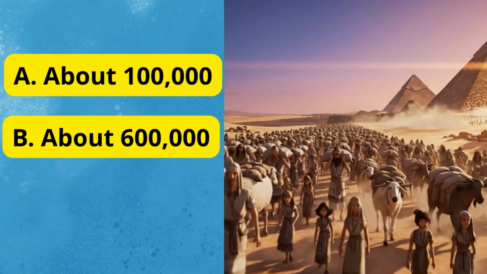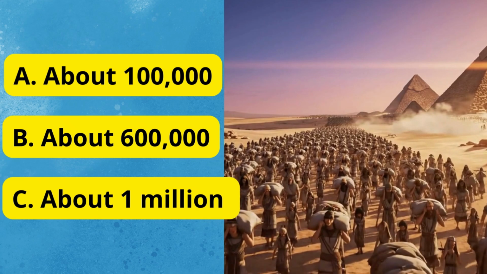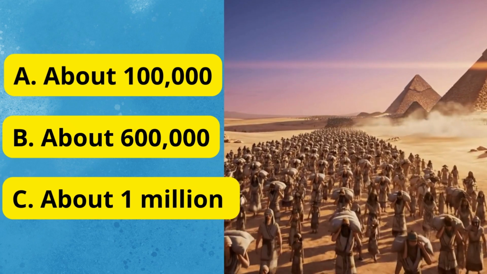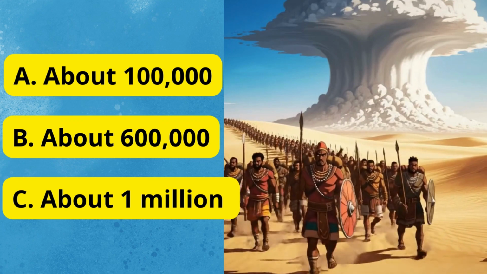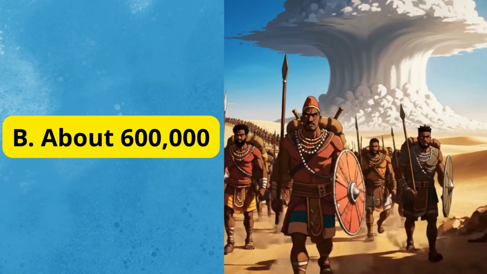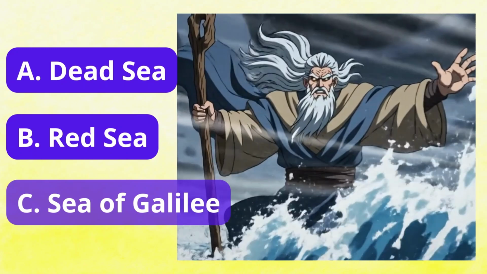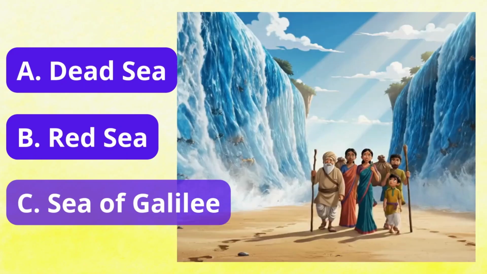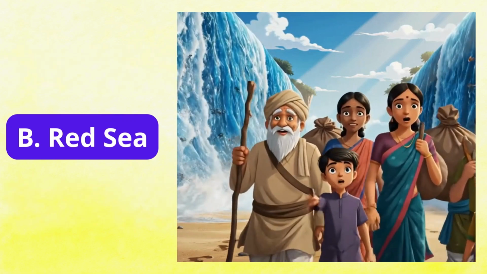Question 16. Approximately how many men, besides women and children, left Egypt during the Great Exodus journey? The Bible records about 600,000 men. Including families, the total number was likely over 2 million people walking toward their new home. Question 17. When the Egyptian army trapped the people against the water, which sea did God divide to create a dry path for them? It was the Red Sea, also known as the Sea of Reeds.